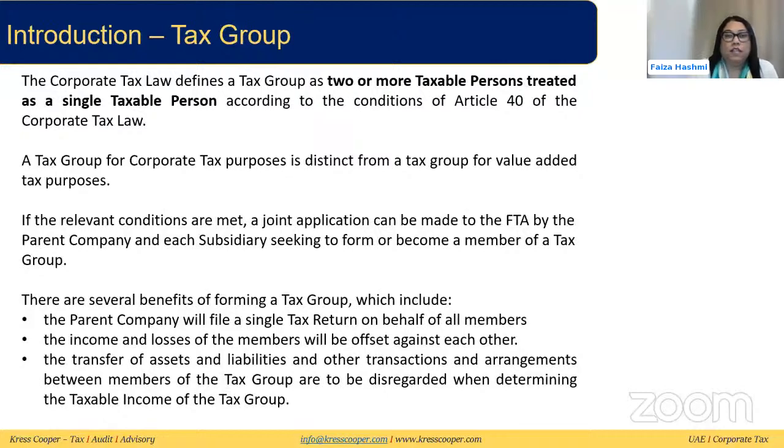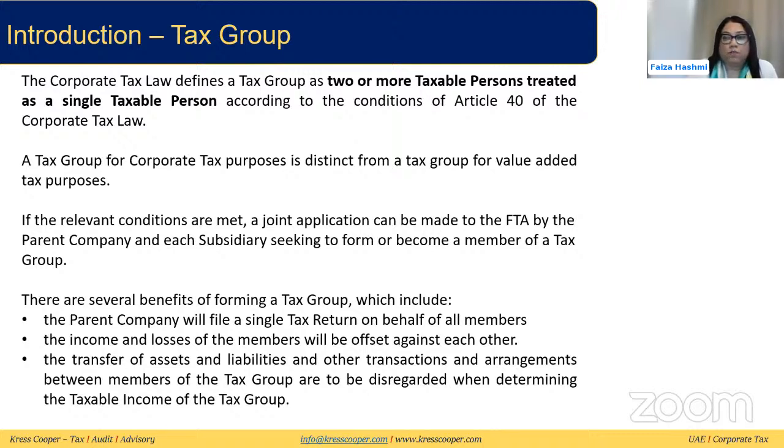We had also discussed that the tax group for VAT and the tax group for corporate tax are different. For each tax group, you need to meet the conditions under the respective regulations. For VAT, you need to meet the conditions under the VAT laws and regulations. For corporate tax, you need to meet the conditions under the corporate tax law. Both these sets of conditions are separate to each other. So if a company can qualify for a VAT group, it's not necessarily the case that they will qualify for a corporate tax group. They don't need to be part of a corporate tax group just because they're part of a VAT group for the same parent. They are distinct from each other and have to be looked at separately.